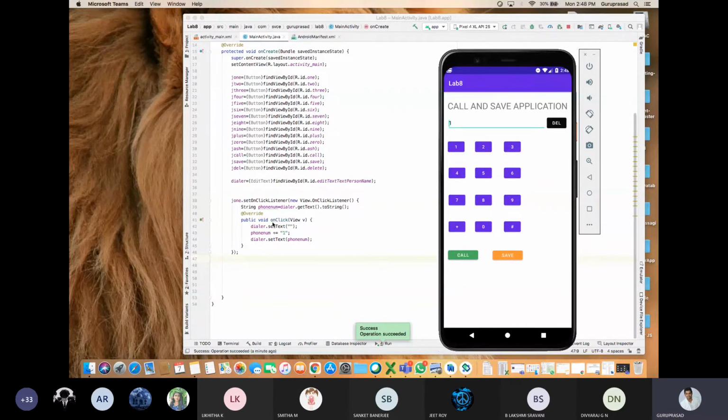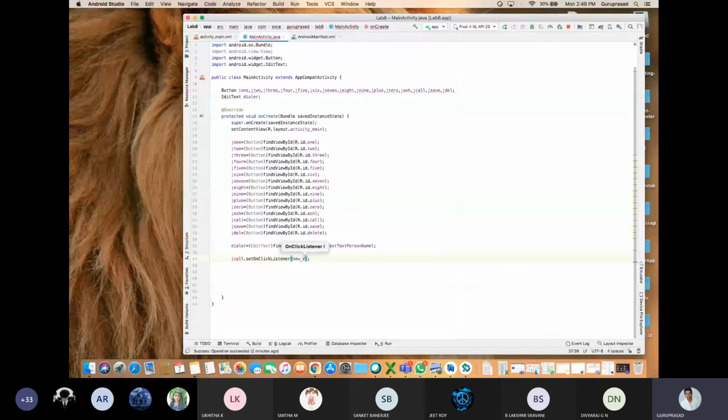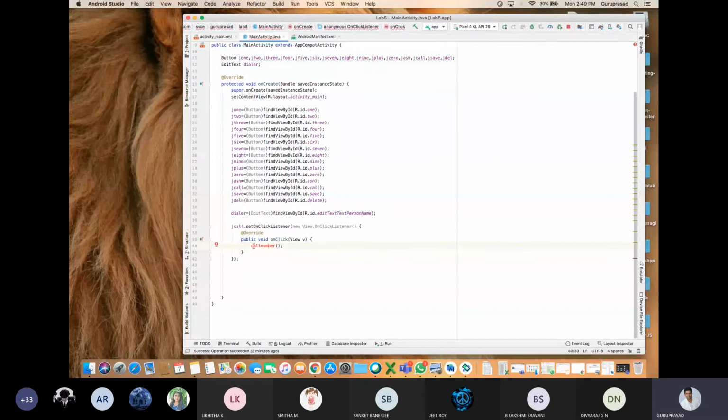So this is the ruled out one. For a single button, it is okay. Say for example, the call button. There is a Java call button. Set on click listener, new view on click listener. Call number. I'm just calling a method. I'm getting a red mark because I haven't defined it. Alt enter, create a method in the main activity. Call number has been created.